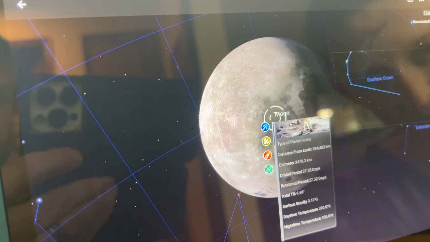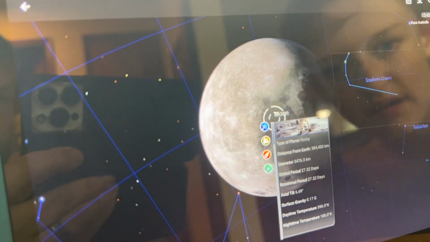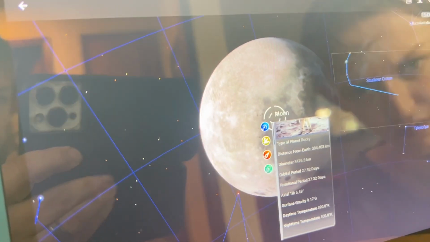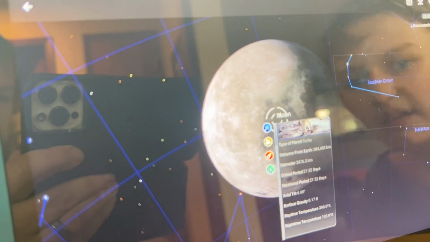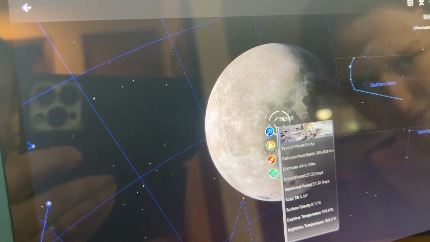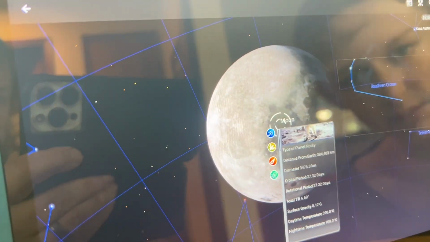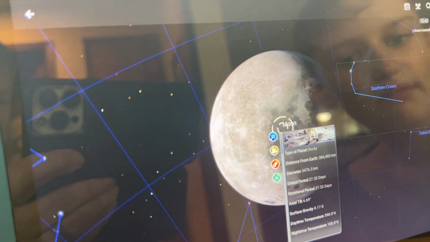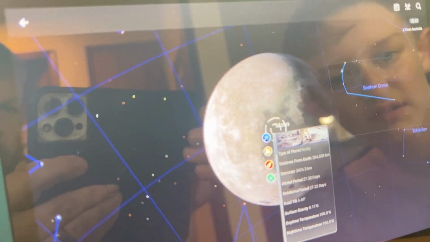The diameter of the moon is 3,476.3 kilometers. The orbital period is 27.32 days. The rotational period is 27.32 days.